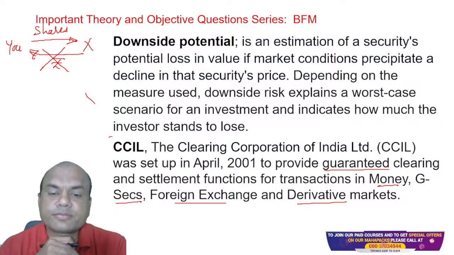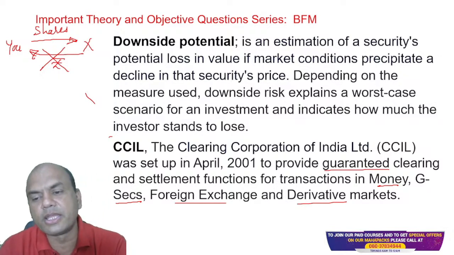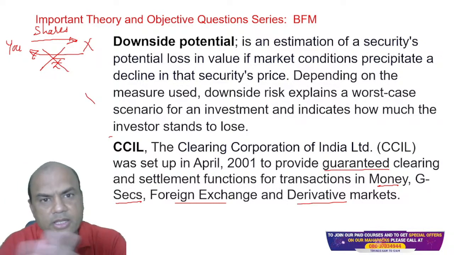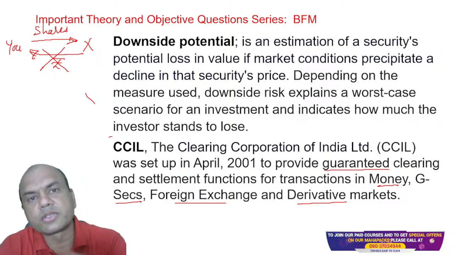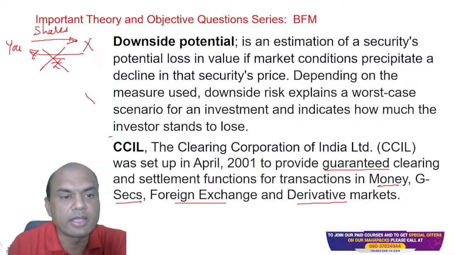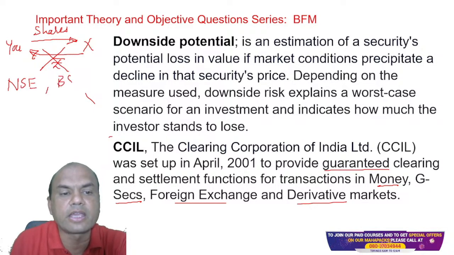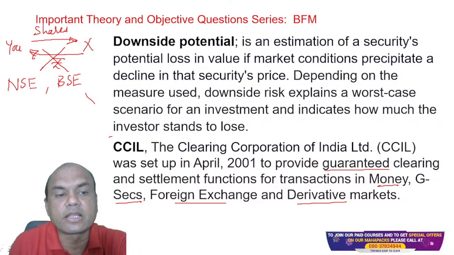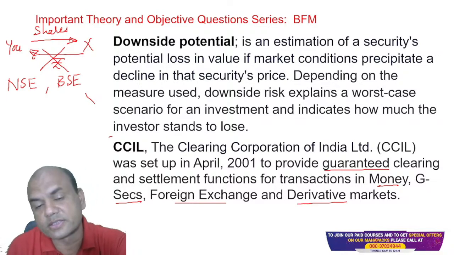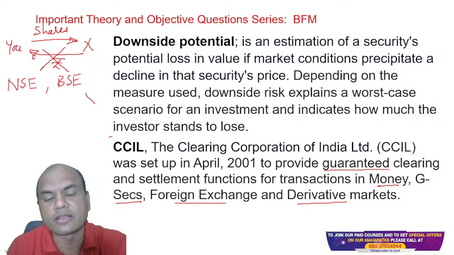Who takes care? Here CCIL is very clear. CCIL covers the money, government securities, foreign exchange, and derivatives markets. Does it say anything about shares? No. So who talks about shares then? Correct, NSE and BSE. These stock exchanges take care of the settlement risk of the shares. And for everything else, there is CCI.